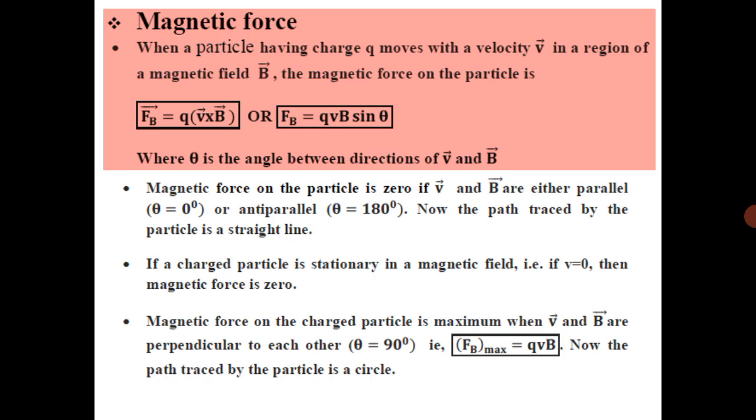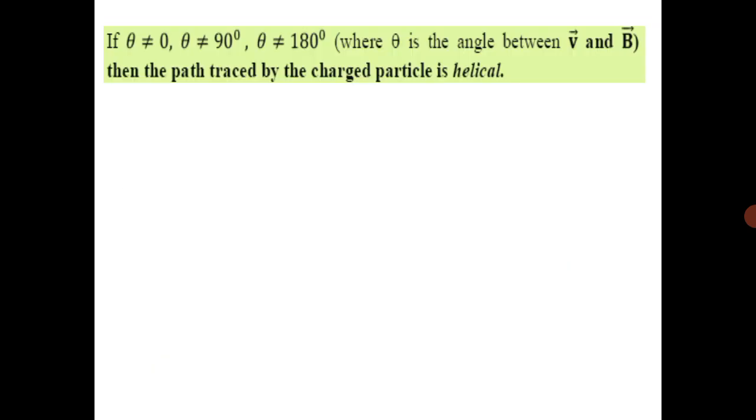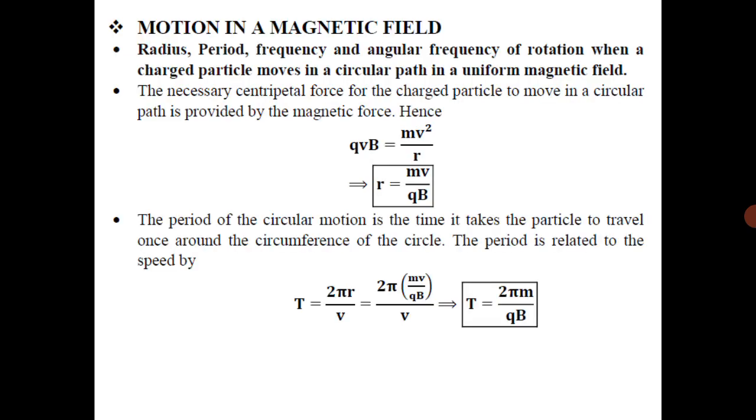And the path traced by the particle is a circle, because the direction of the force is perpendicular to these two. Okay. If theta is not equal to 0, 90 or 180, then the path traced by the charged particle is helical. Okay.